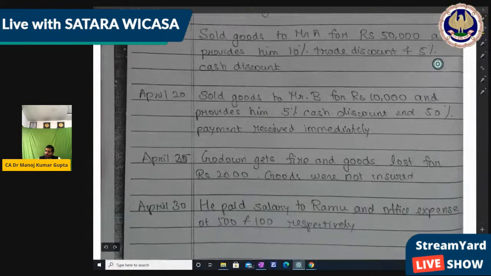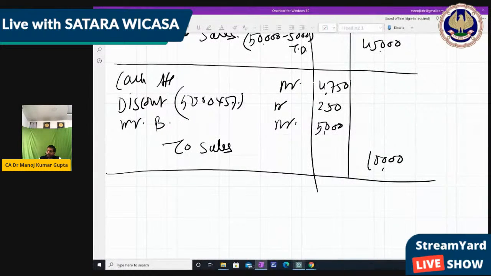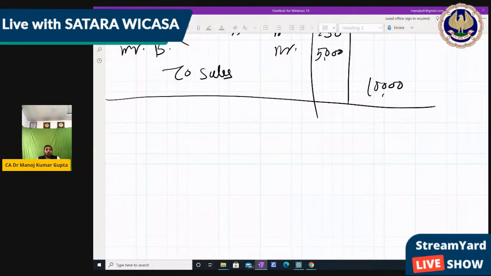Now goods get fire and goods loss of 2,000. Goods were not insured. People find this a difficult transaction. Means what they want to say, goods get fire, so goods go out or goods come in? Goods go out. So what you do to purchase, because we don't want to use a new account, or you can use goods. So purchase account credit, because goods go out. Whatever goes out will be credited. This is a rule which we have learned just before.